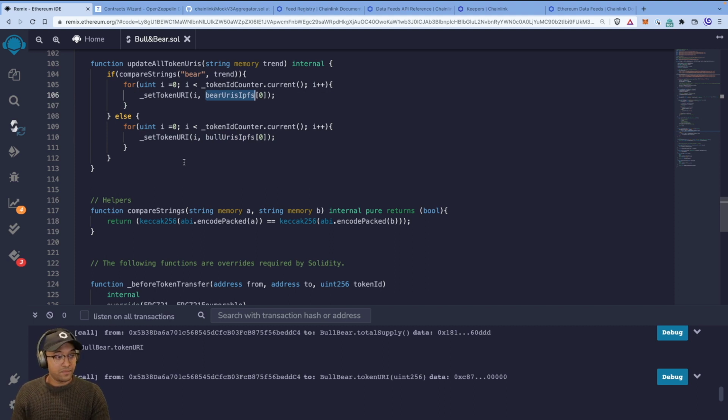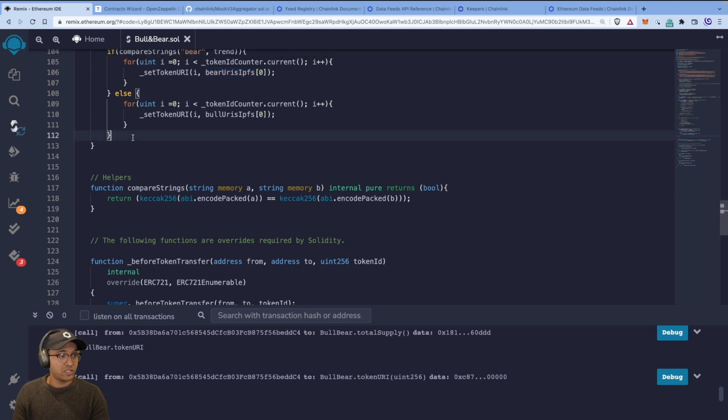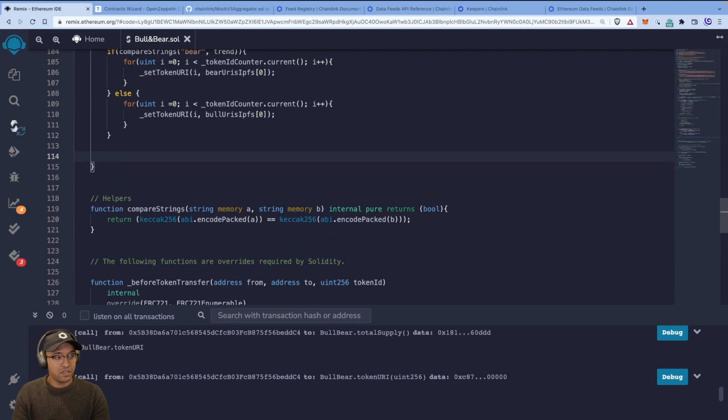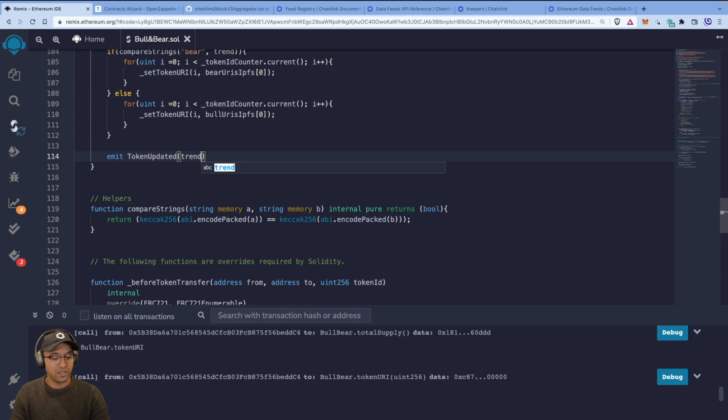Now, we have a couple more helpers that I think we want to try and do. Actually, we should probably just emit an event here so that we can look at it. You know, if you look at OpenSea, for example, or if you look at the Etherscan for this contract, once we're on Rinkeby, you'll see that you can look up emitted events. So this can sometimes be useful. So let's try and emit a tokens updated, and let's just give it the trend, right? So we can see whether the trend is showing through or not.